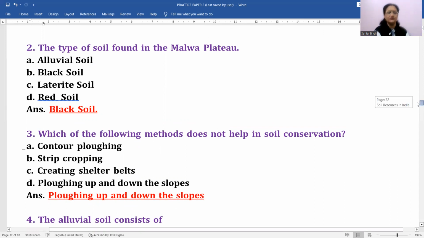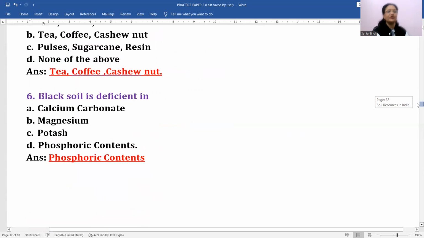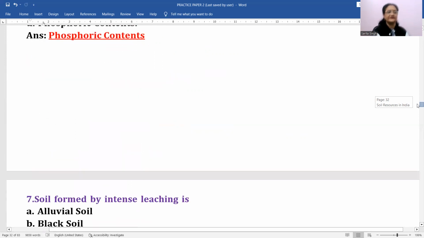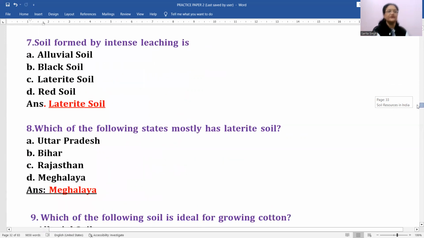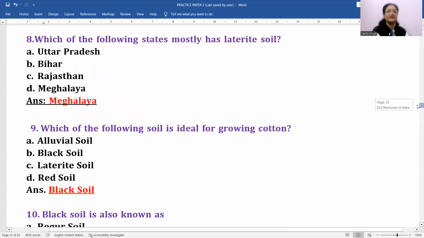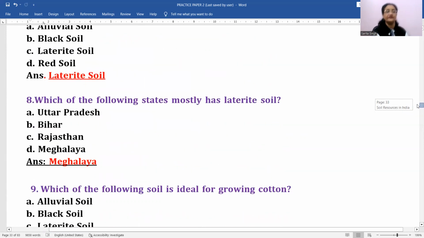Okay. Then next is alluvial soil consists of all the three, right? Sand, silt, and clay. Laterite soil is useful for growing which crops? Tea, coffee, and cashew nut. That is B option is the correct answer. Okay. Black soil is deficient in, yes, phosphoric contents. So D is the correct option for this, right? Soil formed by intense leaching is which soil? Alluvial soil, laterite soil, black soil, या red soil. इसमें laterite soil आएगा. ठीक है? That is the result of leaching.